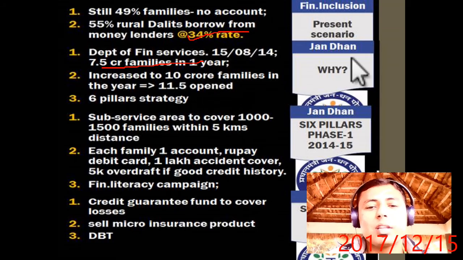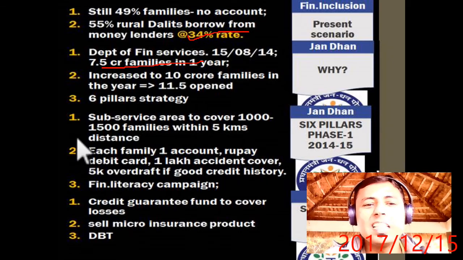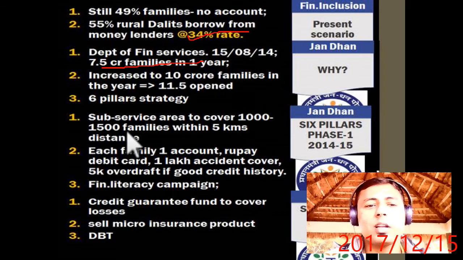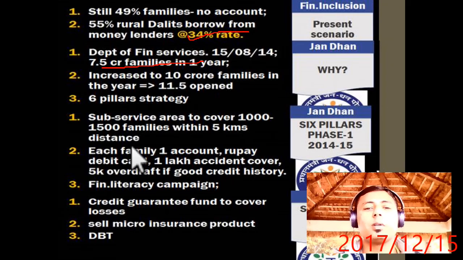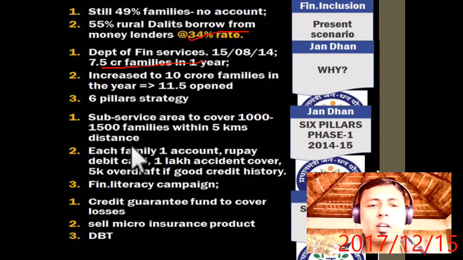But till now, the current data is that more than 23 crore bank accounts have been opened. The 6 pillar strategy. What were the 6 pillars? The first pillar was a sub-service area to cover 1000 to 1500 families within 5 kilometer distance. Means within 5 kilometer distance there should be a particular point which will cover 1000 to 1500 families.